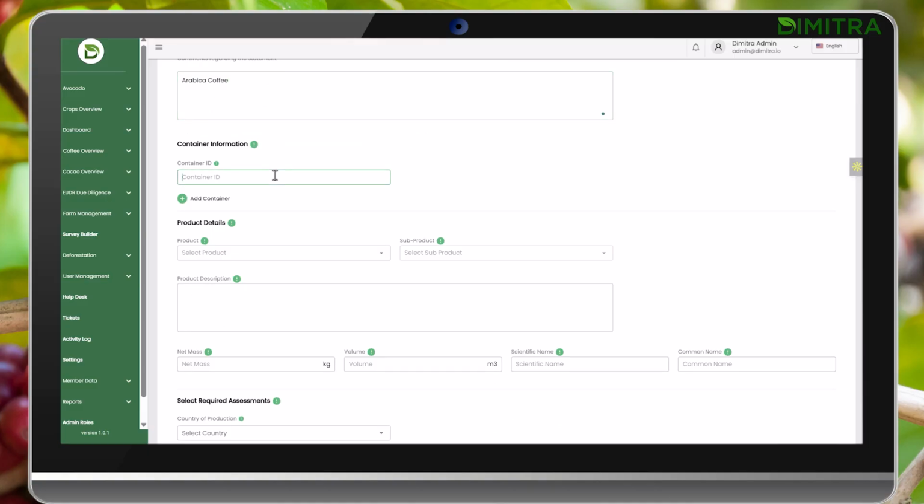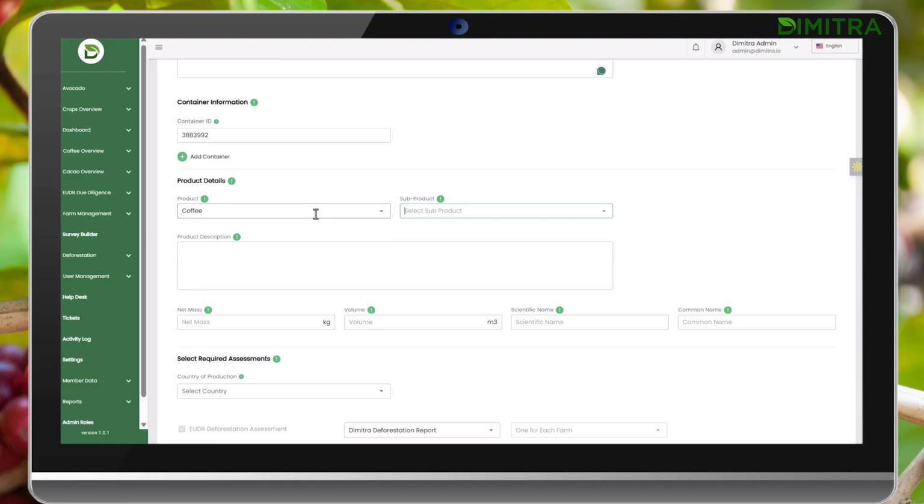You can optionally add some comments, and you can also add the container information. Next, you add the product details and the subproduct, which is the HS code. You can also add a comment about the product in the shipment.